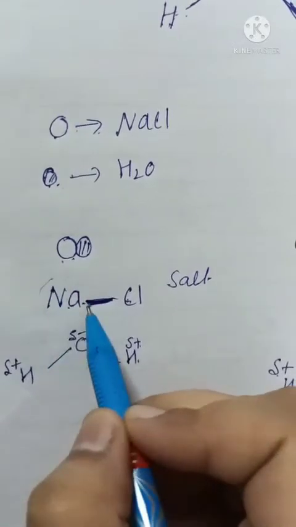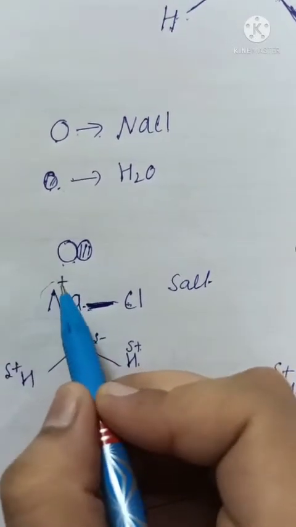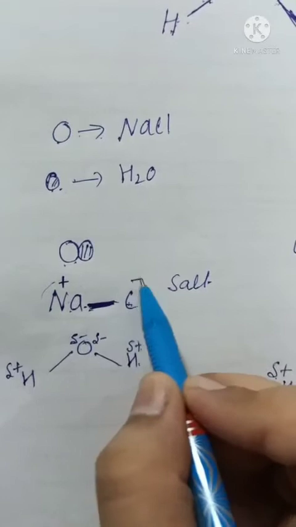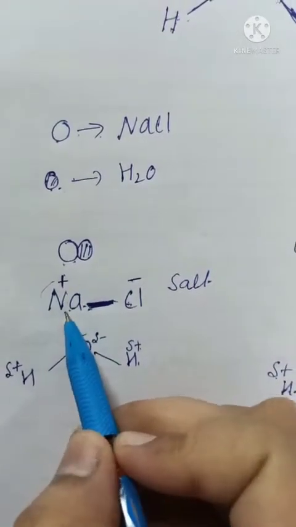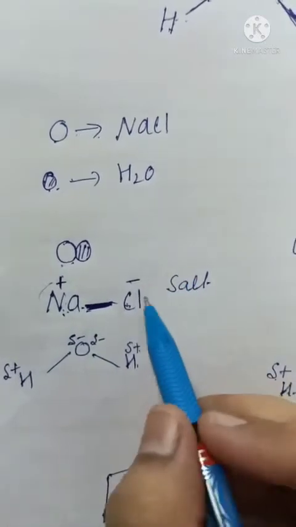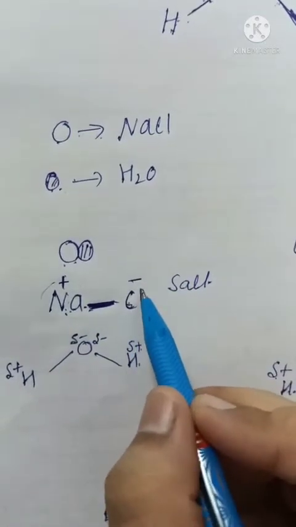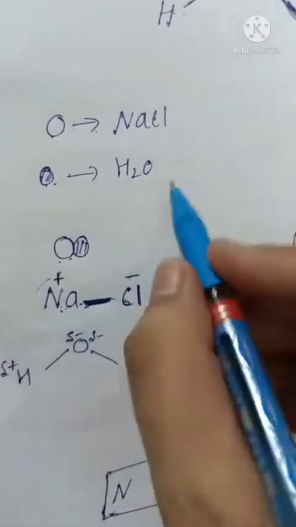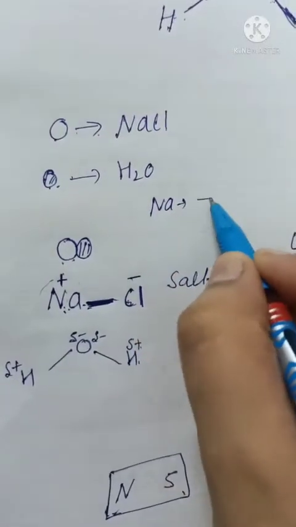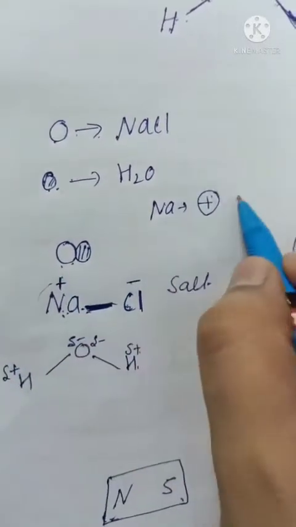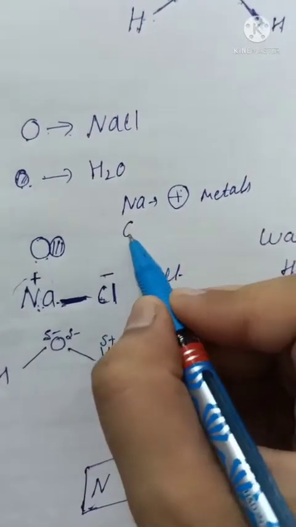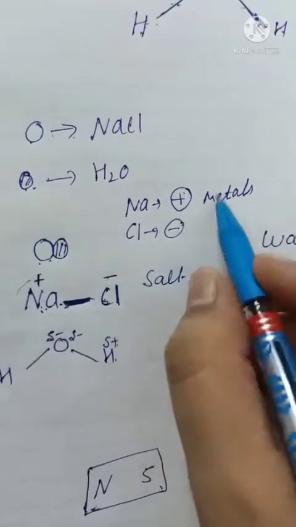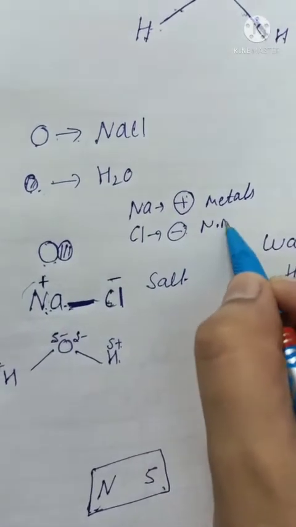On sodium we have a positive charge. On chlorine we have a negative charge. Why is sodium positive? Because sodium is a metal and chlorine is a non-metal. We studied, beta, that metals always have a positive charge, and non-metals always have a negative charge.